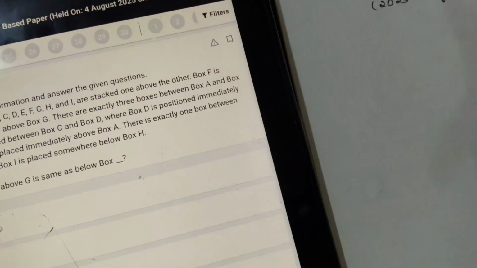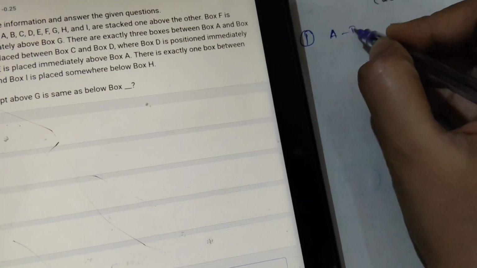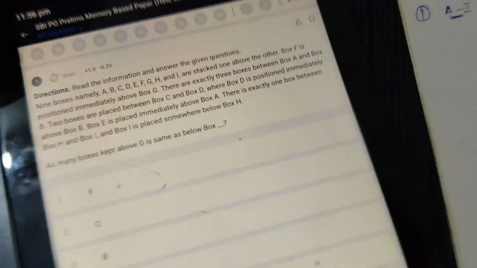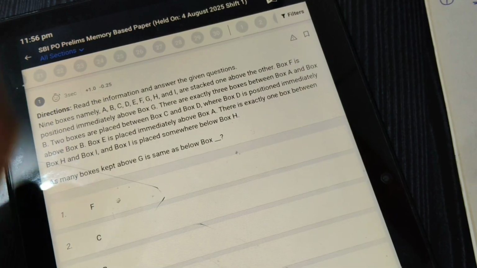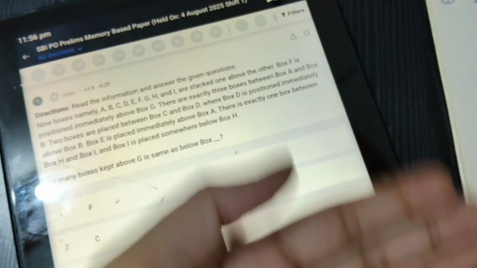Okay, so in the first question, box puzzles, we have 9 boxes: A, B, C, D, E, F, G, H, I. So letters A to I and the box position, only two factors are there, and we need to solve the puzzle. So always try to read the entire puzzle in one go, and then note down or memorize the hints and then arrange the puzzle.